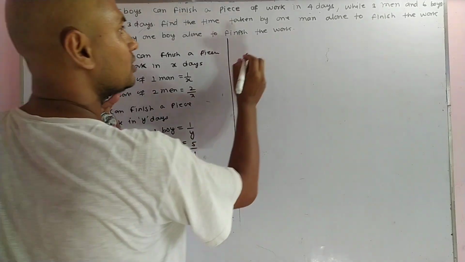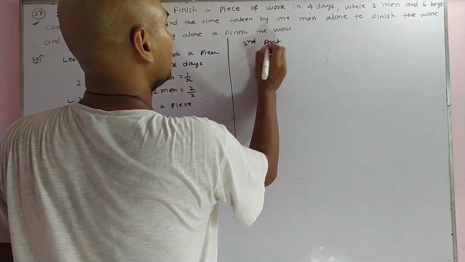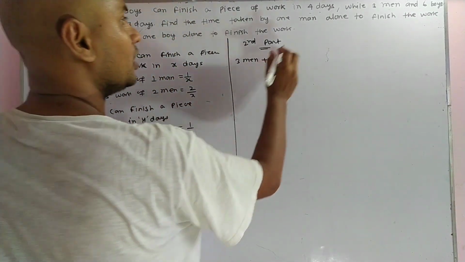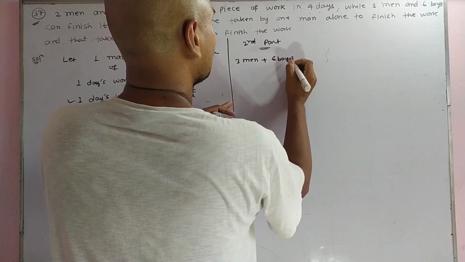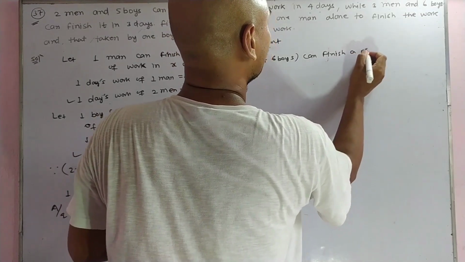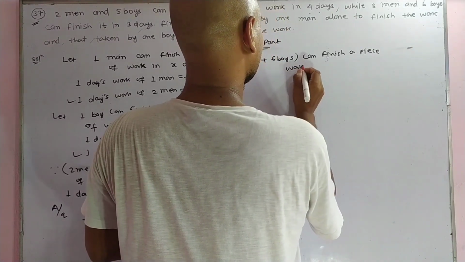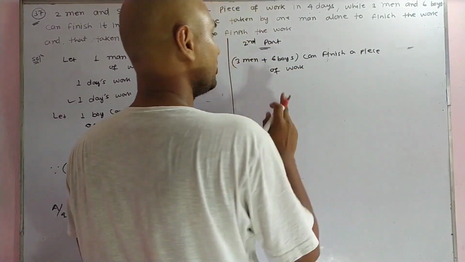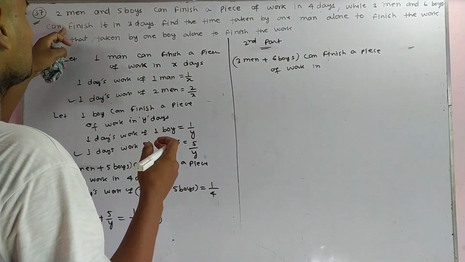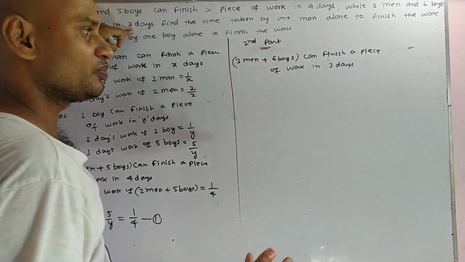According to this, 3 men plus 6 boys can finish a piece of work in 3 days.